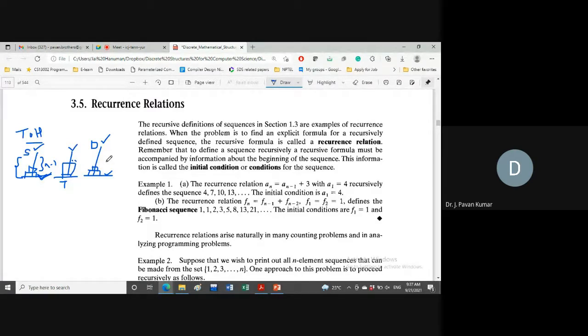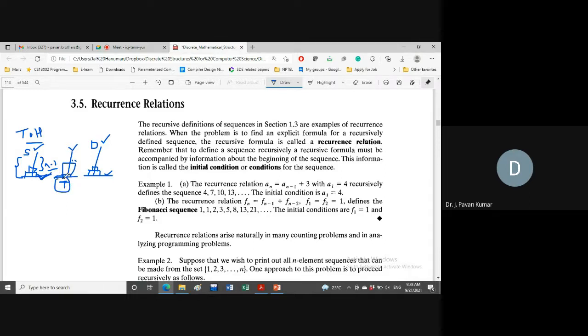Like this we can split the problem into sub problems. The first problem that we solve is moving these n minus 1 disks to temporary. So what is the source for these n minus 1? Source itself. What is the destination? The destination will be the temporary for these n minus 1. That will be the sub problem.